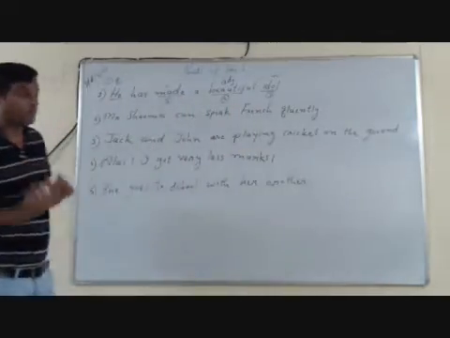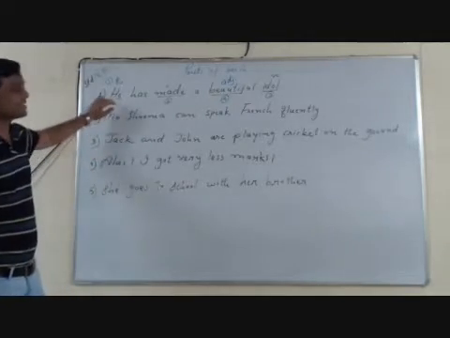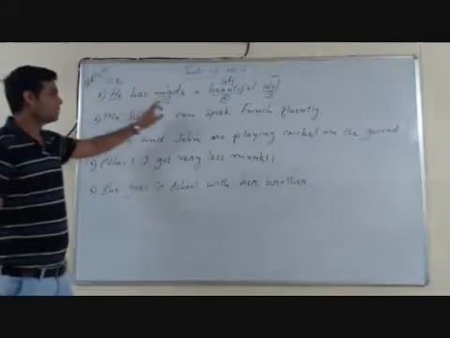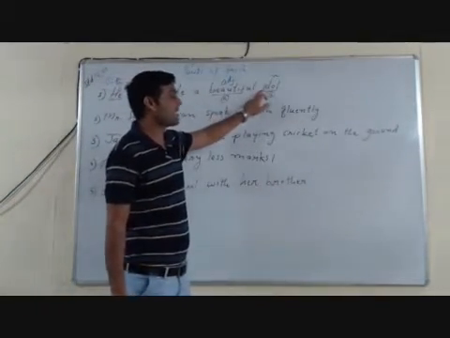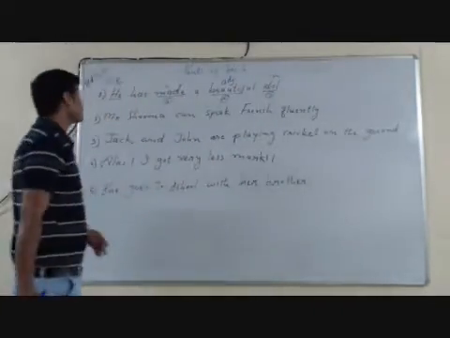So see in the very first sentence, he has made a beautiful idol, we have 4 parts of speech: he, pronoun; made, verb; beautiful, adjective; and idol, noun. Let's move to the second sentence.